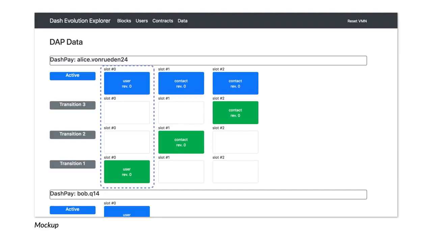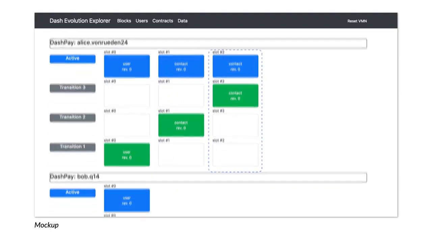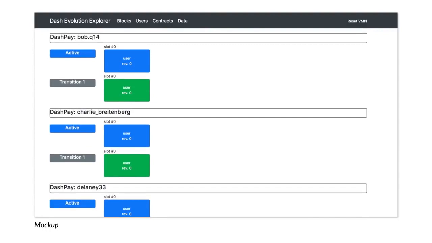It's the first object in her user space, and it's a user object where she just signs up to use the DAP. And then she makes contact with Bob, and that's its own transition. And then she makes contact with one other person, and that's its own transition. Over here in Bob's space, he's just signed up for the DAP, and so has Charlie. These blocks are being mined right now, though.